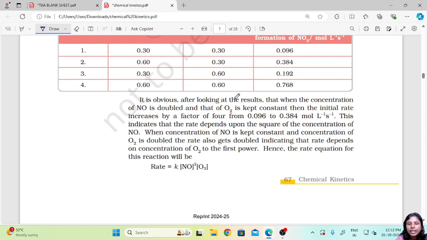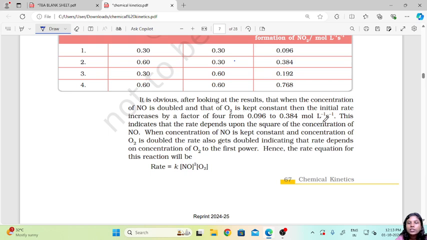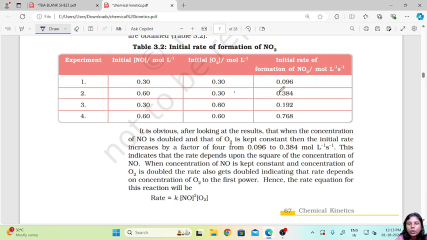So it is obvious from the results that when the concentration of NO is doubled and that of O2 is kept constant, the initial rate increases by a factor of 4. So it is increasing from 0.096 to 0.38 mol liter inverse second inverse. This indicates that the rate depends upon the square of the concentration of NO.